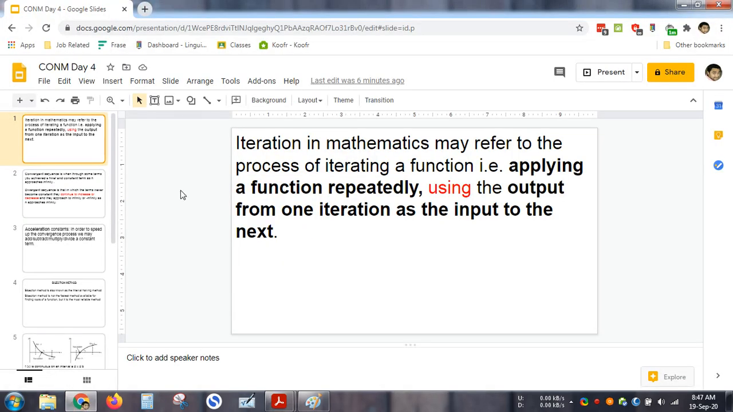So, what is iteration? Iteration in mathematics basically means doing the same thing again and again. So, applying the same formula again and again, or using the same algorithm again and again. In iteration, we take the output of one iteration and we use it as the input of the next iteration for it to move forward. So that is the iterative process.